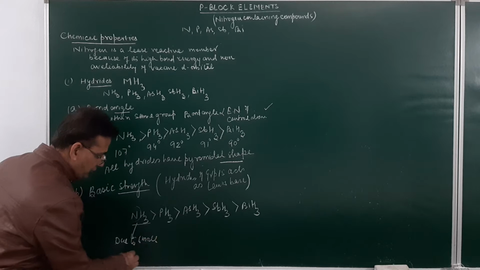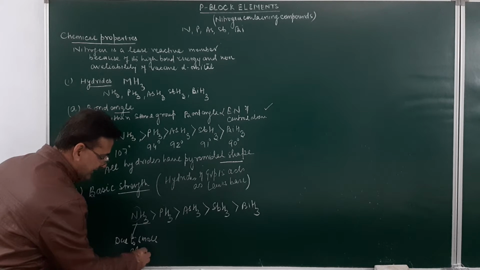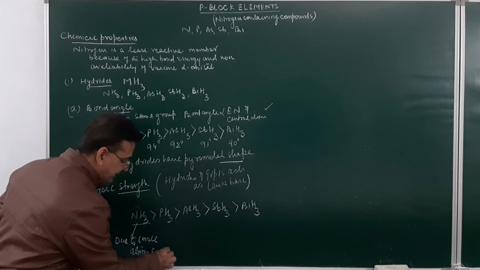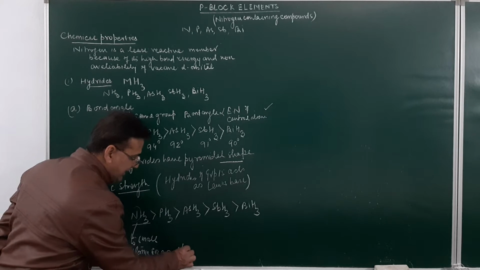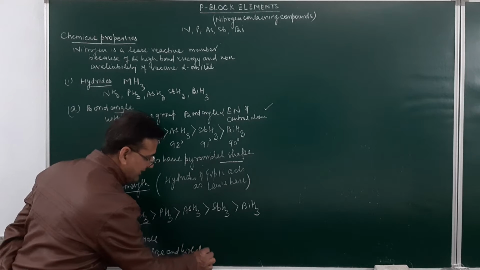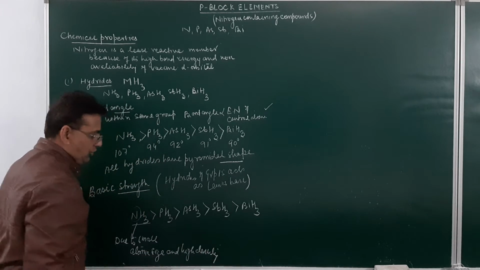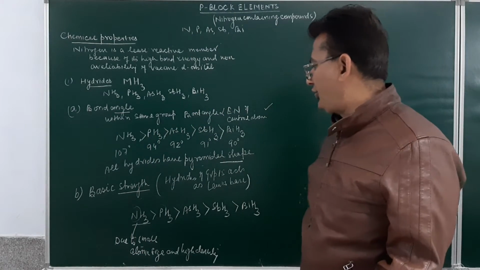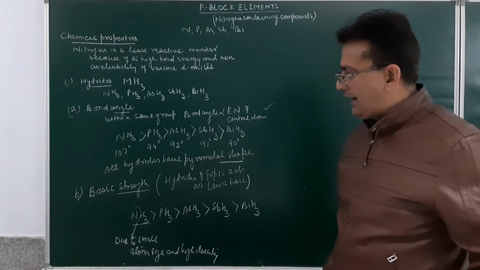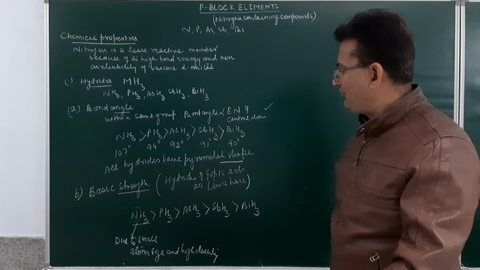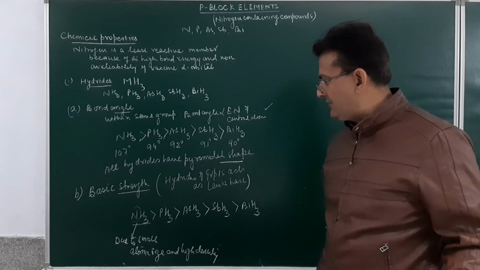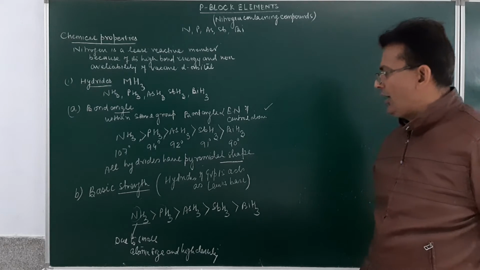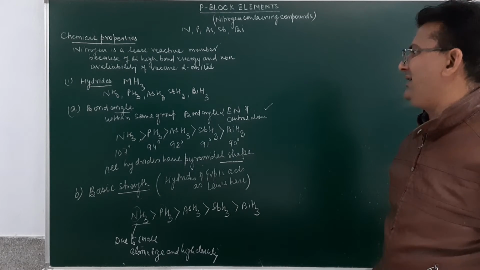It will be due to small atomic size and high density. So, ammonia will be the strongest base. The size of nitrogen is small, so the electron density on the small nitrogen will be high, so it can easily donate the lone pair of electrons, so it will be more basic in nature.